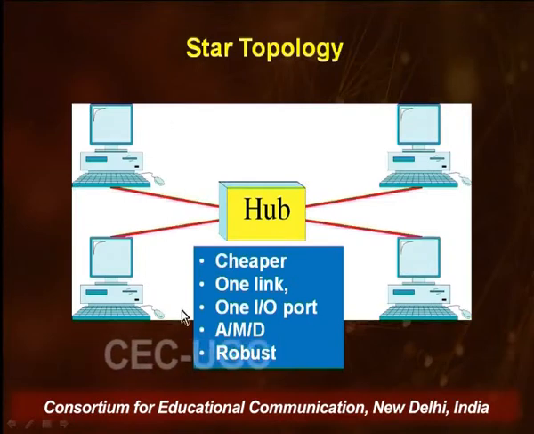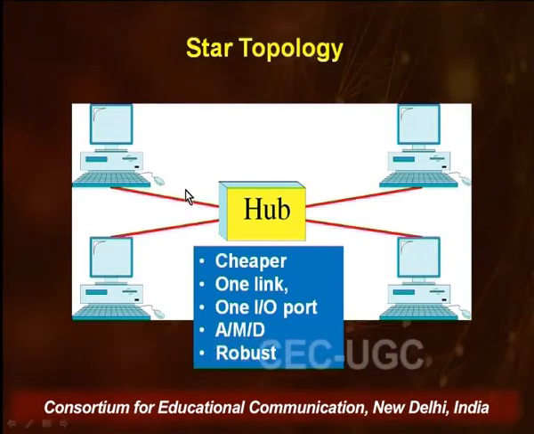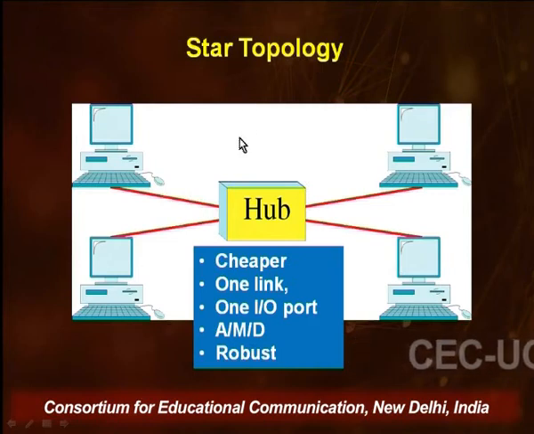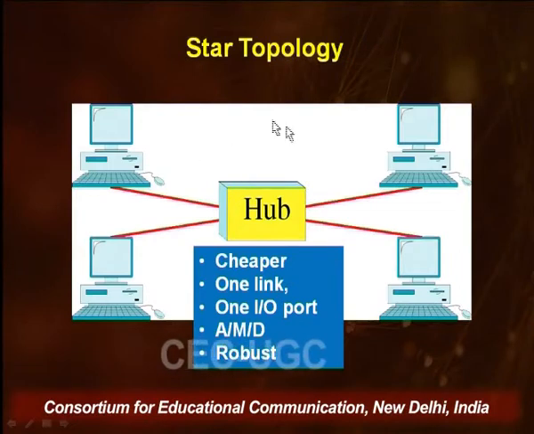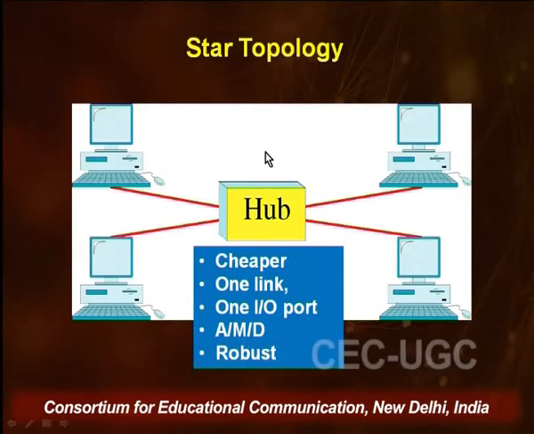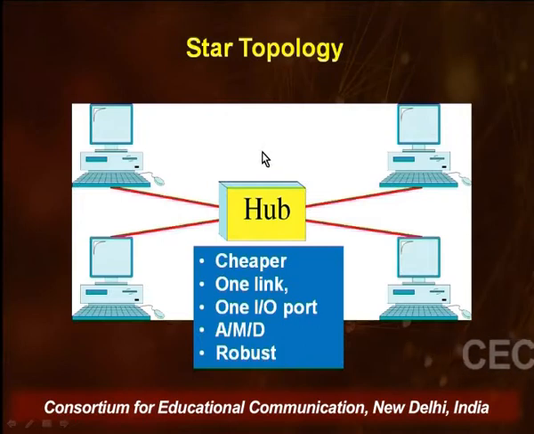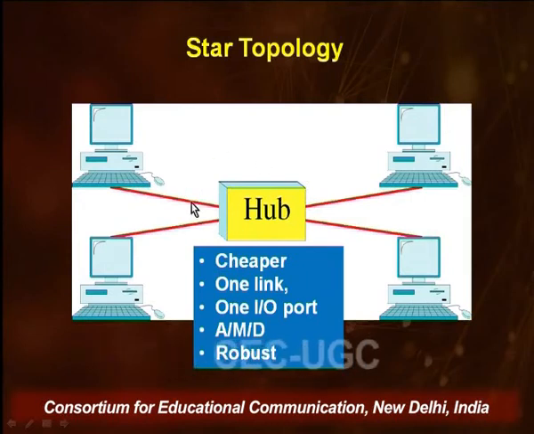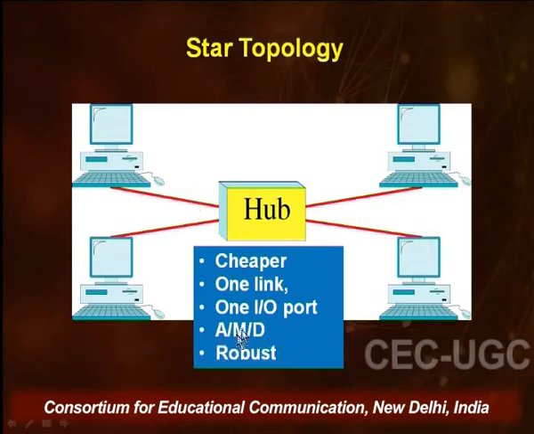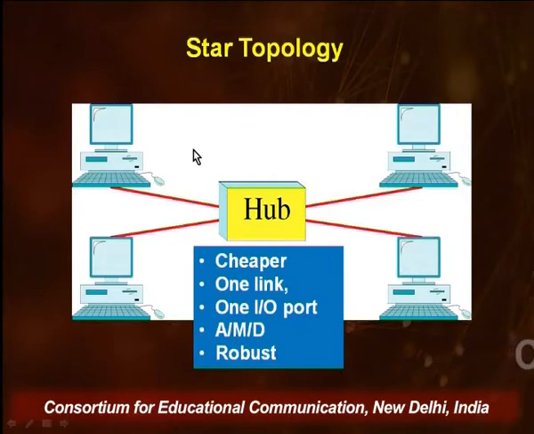Now, addition of devices in star is very easy. Just put one more device and connect it from its input-output directly to the hub. The other devices do not get affected when you add a device, or when you move a device, or even when you delete a device. It does not affect the topology working. So, additions, moves, deletions are relatively easy in a star topology.